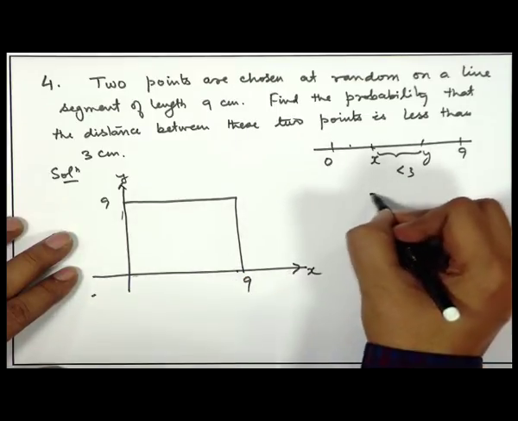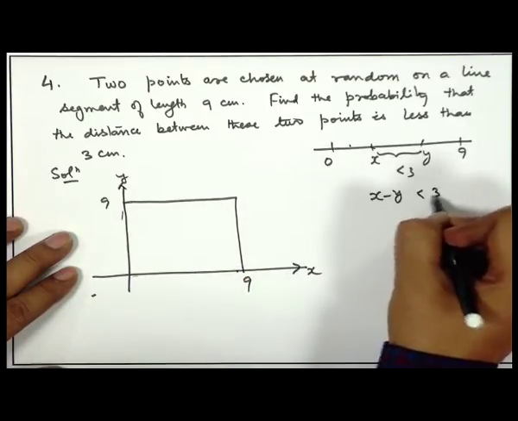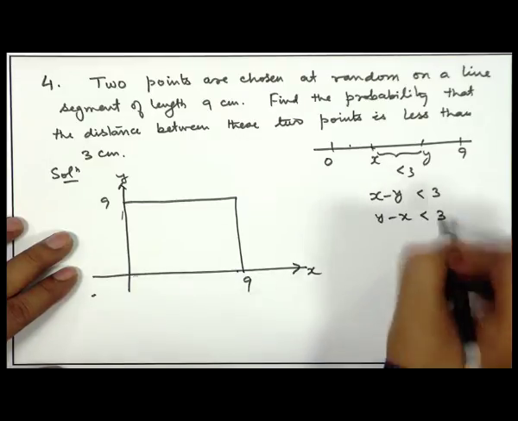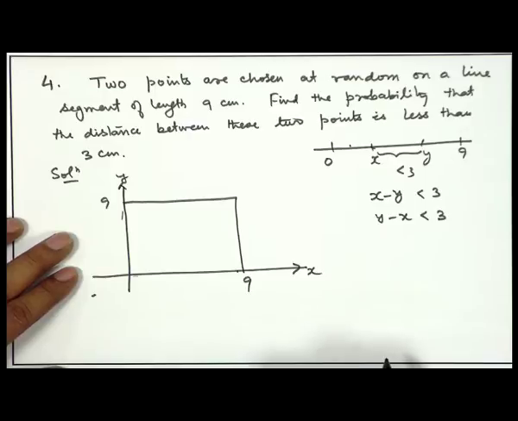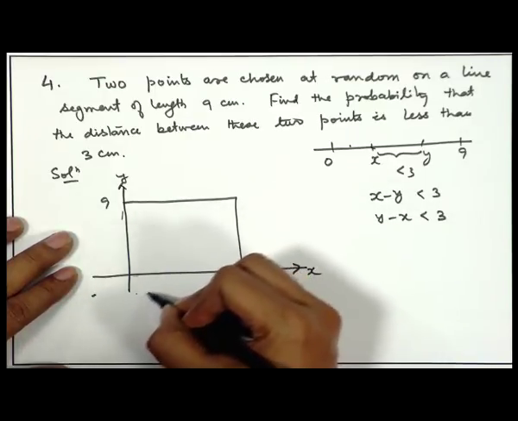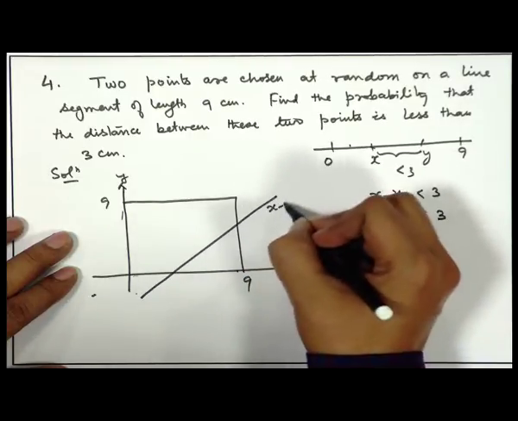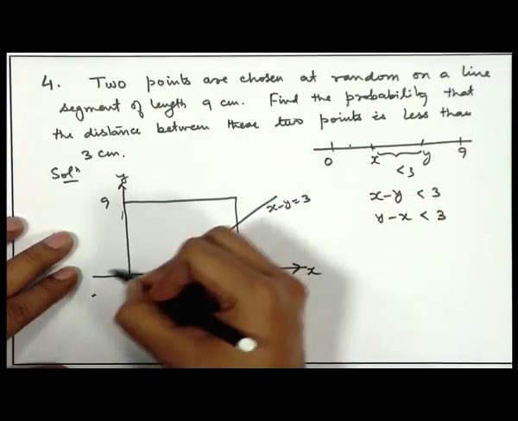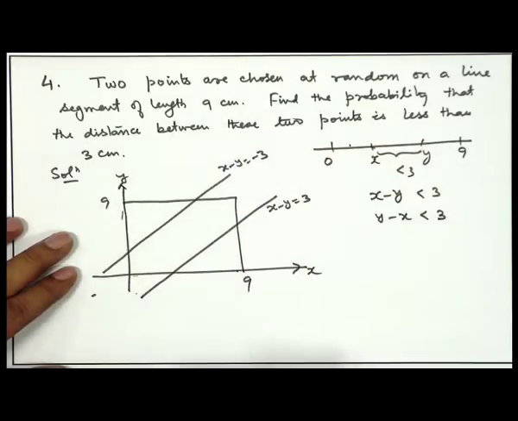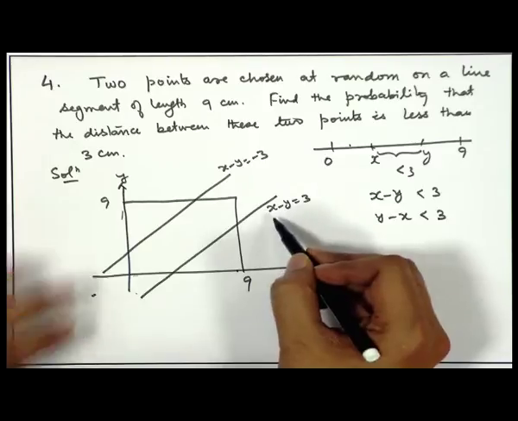So, we want x minus y to be less than 3 or y minus x to be less than 3. So, if we consider these two lines here, that is x minus y is equal to 3, this is the line x minus y is equal to 3, and we consider another line x minus y is equal to minus 3. If you want, you can just check the condition.